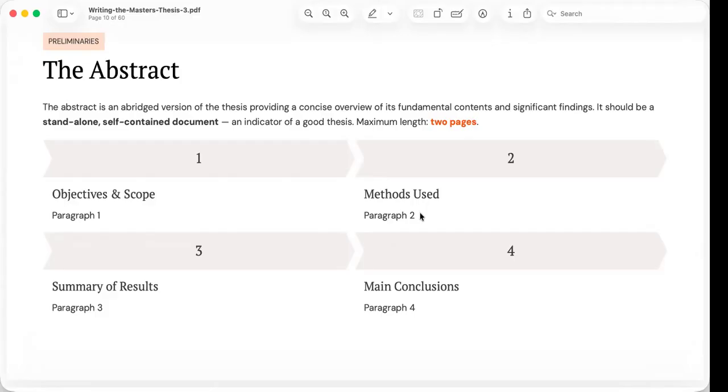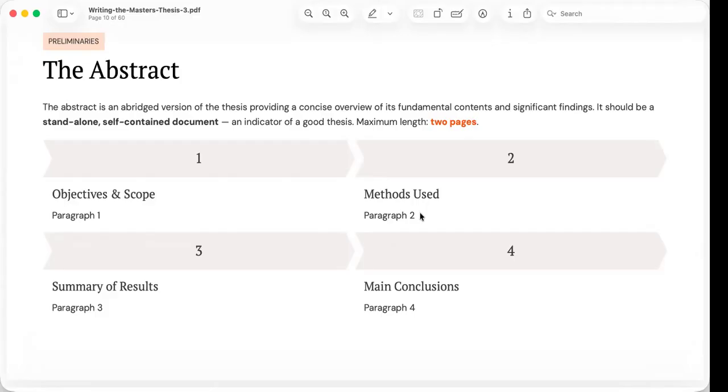Finally, the fourth paragraph presents the principal conclusions that can reasonably be drawn from those findings. These conclusions should logically follow from the evidence presented.